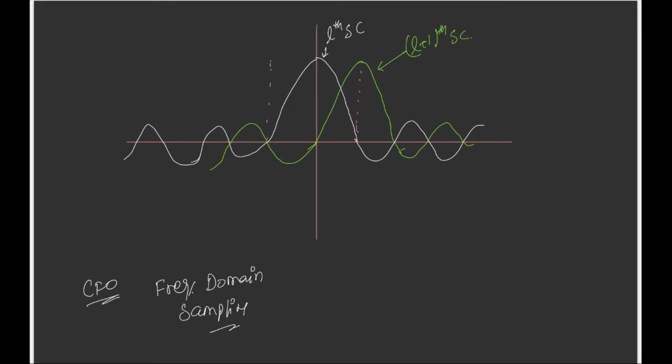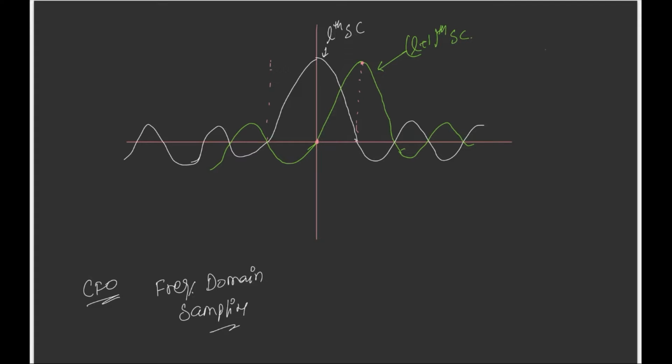The principle of orthogonality says that whenever the Lth subcarrier is at maximum, the L plus 1th subcarrier is 0. Whenever the L plus 1th subcarrier is maximum, the Lth subcarrier is 0. Fine. So that's how they are orthogonal.